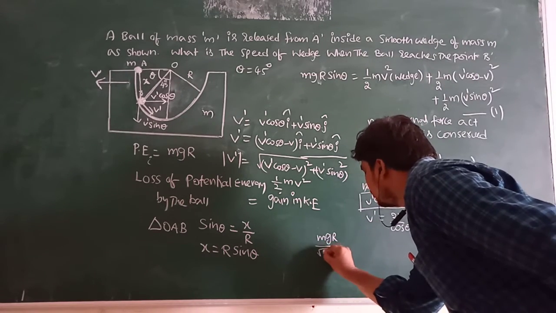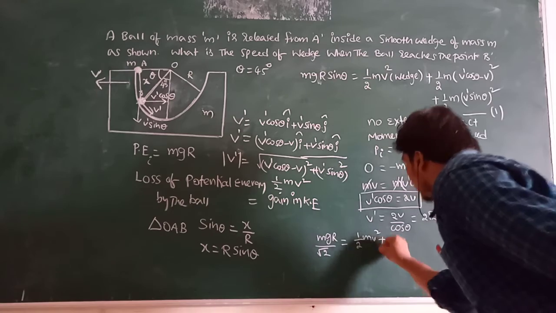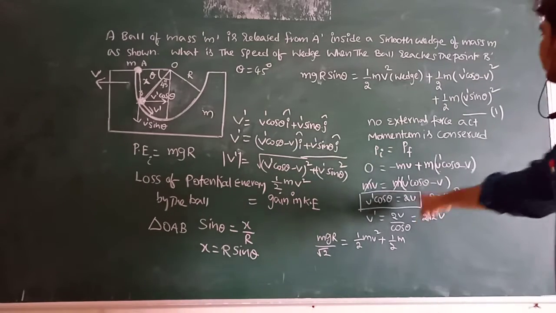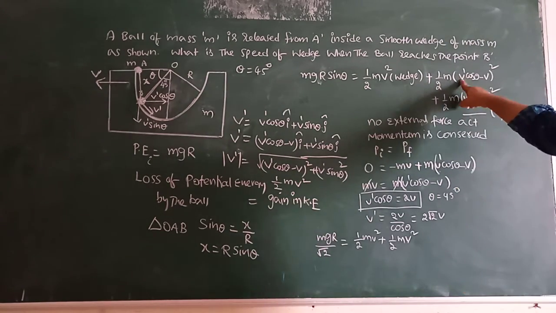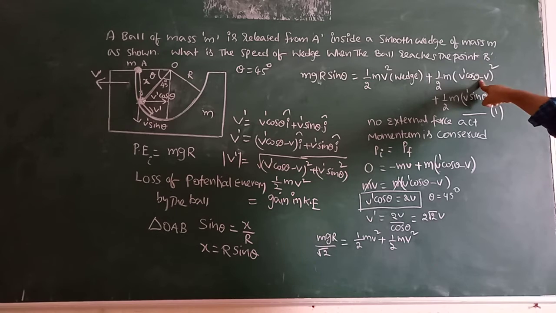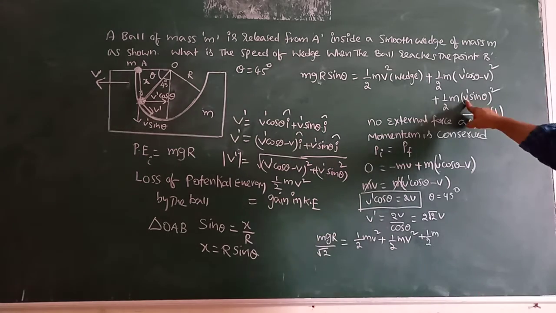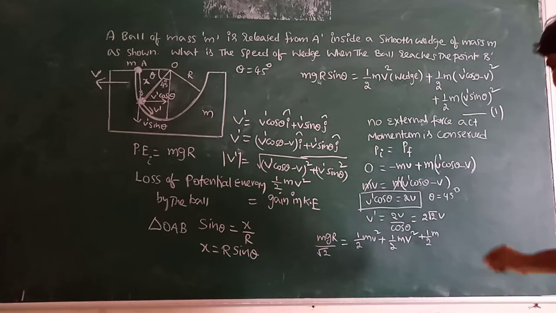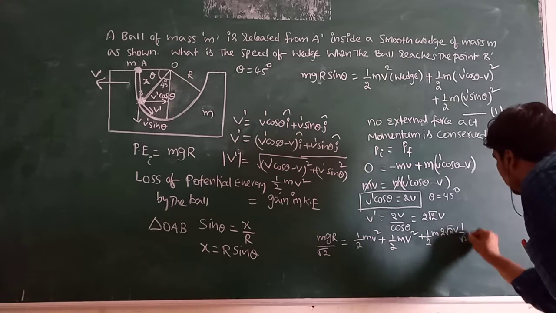That is mgr by root 2 is equal to half mv square plus half m (v dash cos theta minus v) whole square. Since v dash cos theta is equal to 2v, I substitute: (2v minus v) whole square, plus half m (v dash sin theta) whole square. Here the v dash value is 2 root 2 v, and sin 45 is 1 by root 2, whole square.